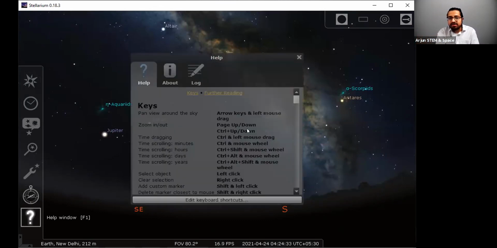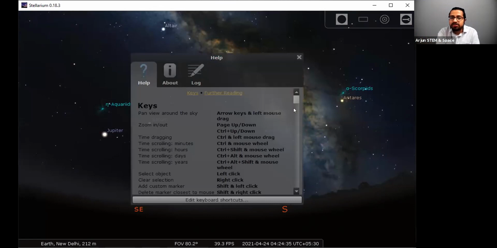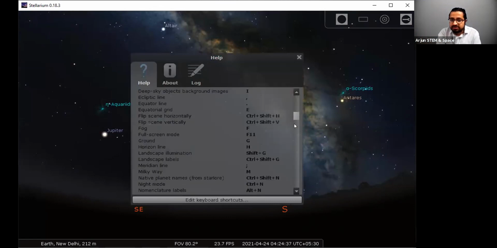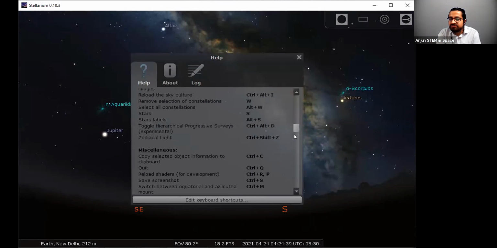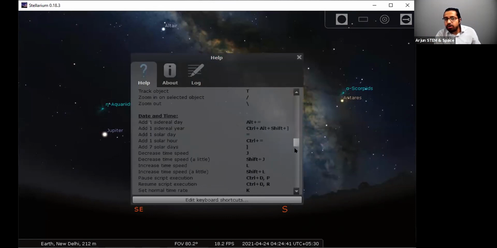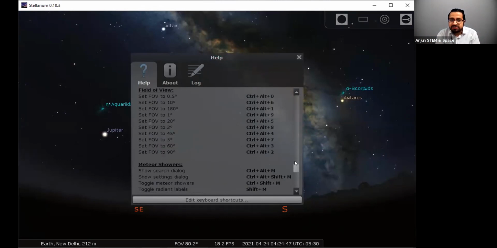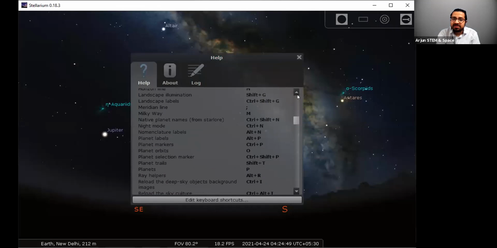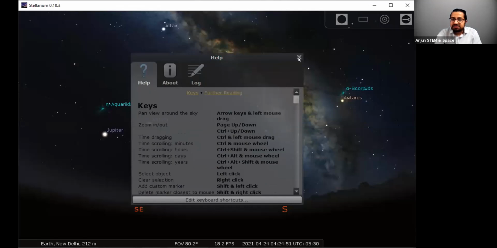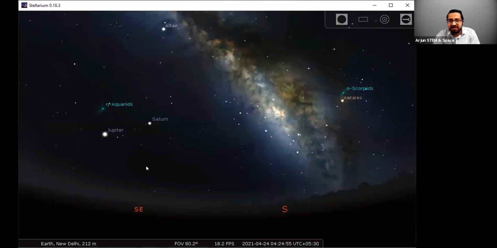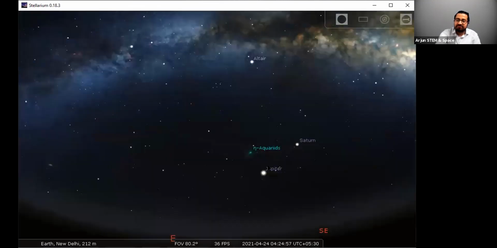This help window has all the shortcuts, the ones which I've told you and the ones which I haven't. So what I suggest is, open this software, install it, play with it for yourself, change anything you want to change, try the shortcuts yourself, and try to observe anything you see on it, right?